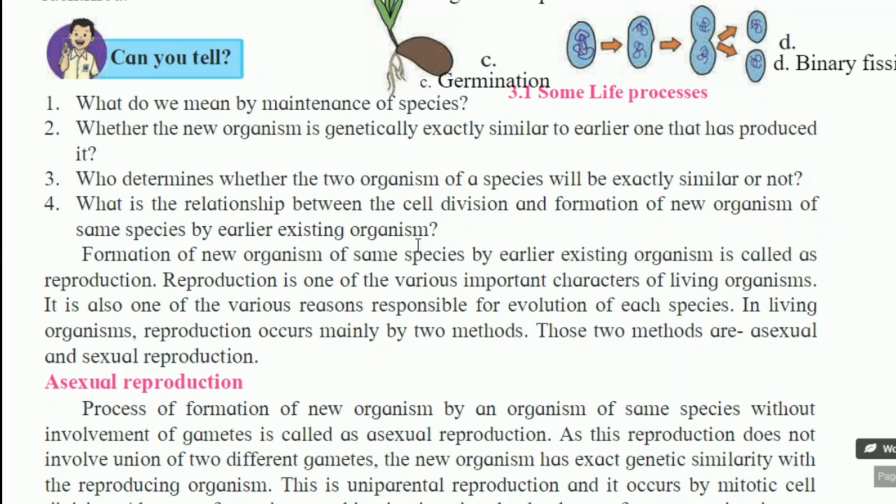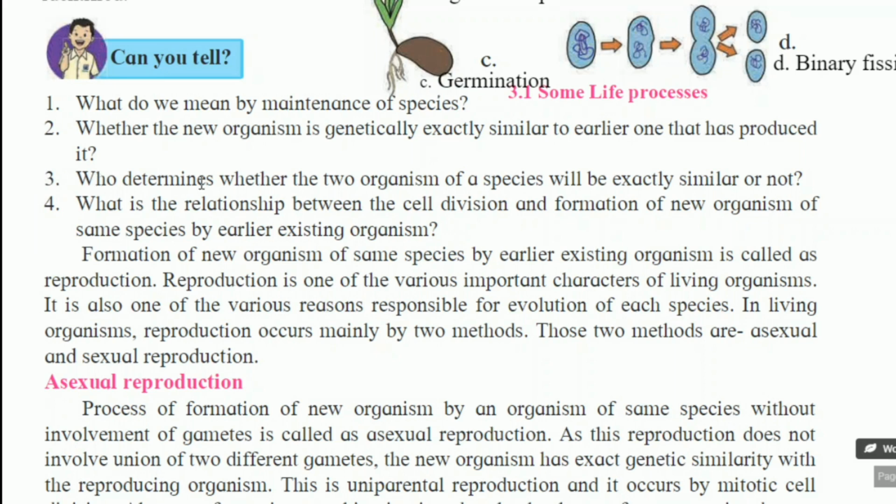Whether the new organism is genetically exactly similar to the earlier one that has produced it. So here the answer of this question is, if asexual reproduction is there, then that new organism which is formed is genetically exactly similar to its parents. But if there is sexual reproduction, then there is a difference in the characteristics from the parents to the offspring.